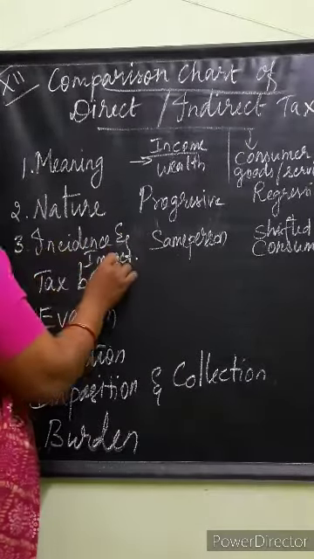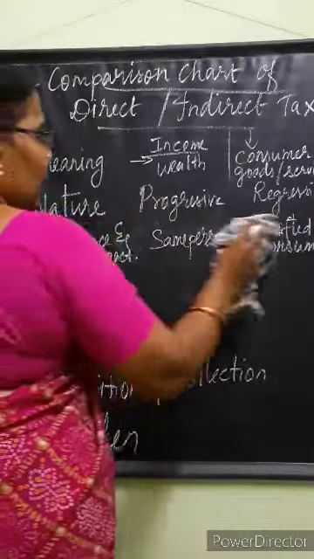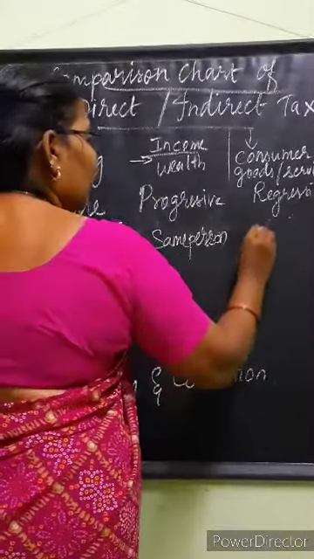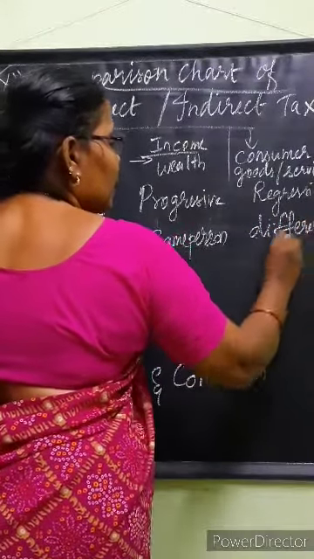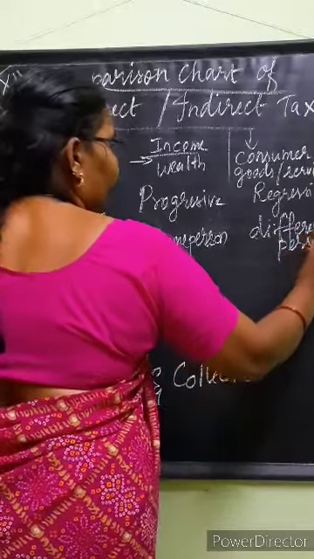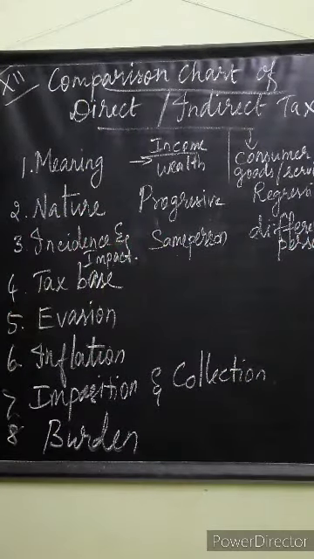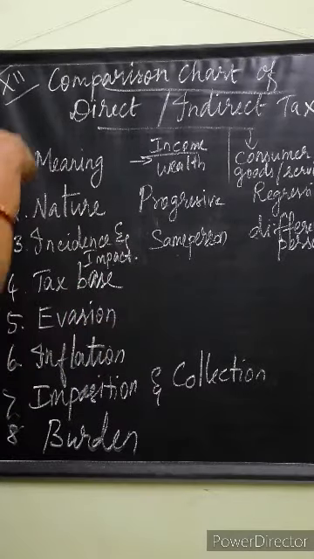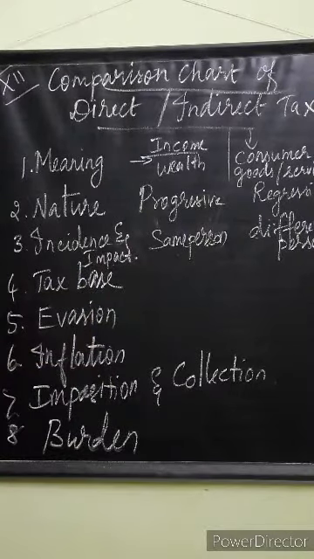So in direct tax, the incidence and impact are on the same person; in indirect tax, it falls on a different person. It is shifted. The same person is not paying the indirect tax, isn't it? Direct tax, same person. If I am earning more, I have to pay the tax. So incidence and impact are on me only. But on the other hand, indirect tax falls on a different person.